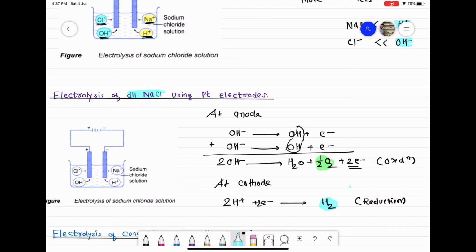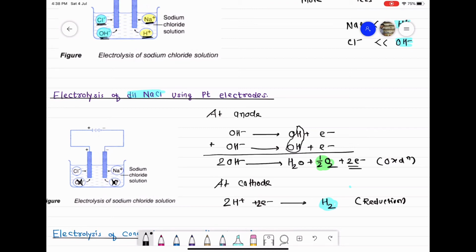So class, here if you see the numbers, since H plus ions are getting reduced, the number of H plus ions decreases, and since OH minus ions are oxidized, the number of OH minus ions in the solution decreases. So the number of H plus and OH minus ions become less. Equal numbers of H plus and OH minus are used in the redox reaction, so there is no change in H plus ions and no change in OH minus ions in the solution. Equal numbers of H plus and OH minus are getting reduced and oxidized.